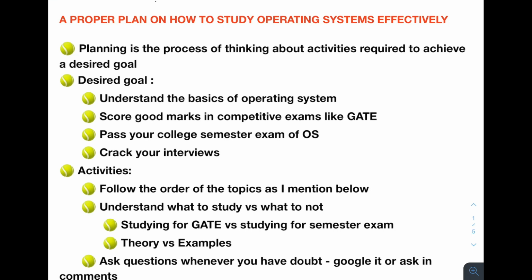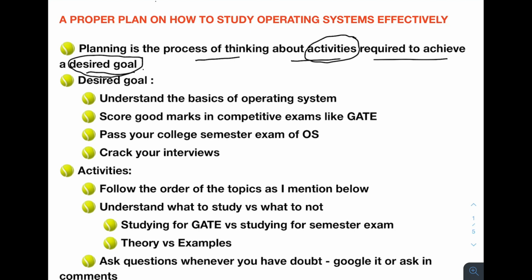Now let's come back to planning. So what is planning actually? If you look at the Wikipedia article for the term planning, you will find this definition. Planning is the process of thinking about activities required to achieve a desired goal. So here two terms are very important. One is activities, the other is desired goal. Now let's focus on these two terms.